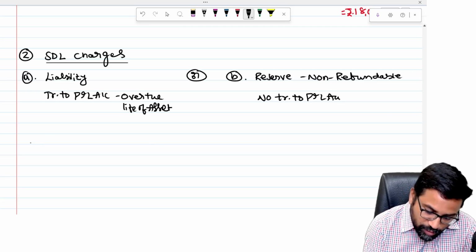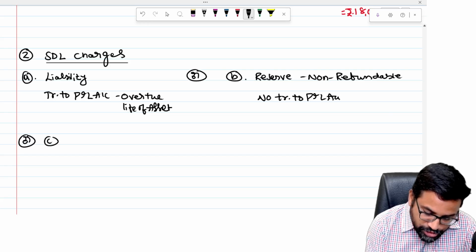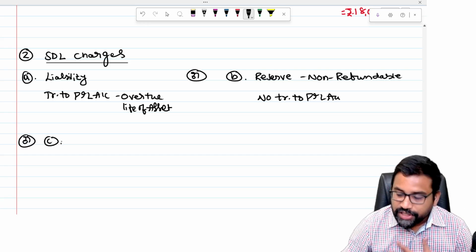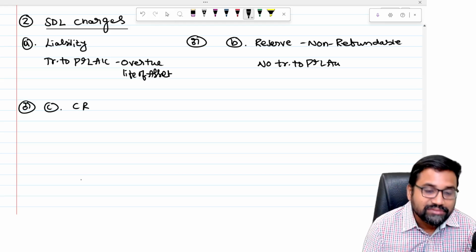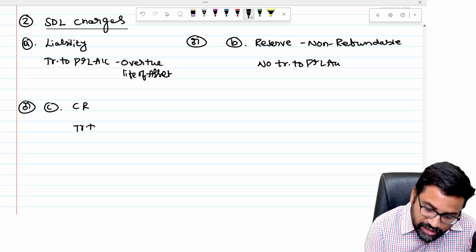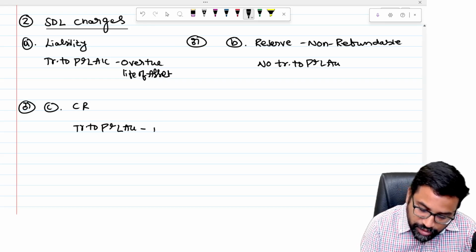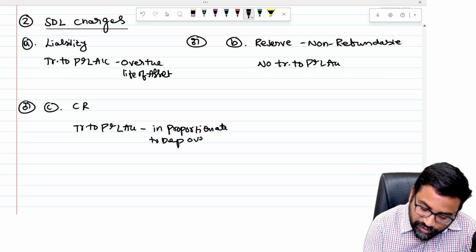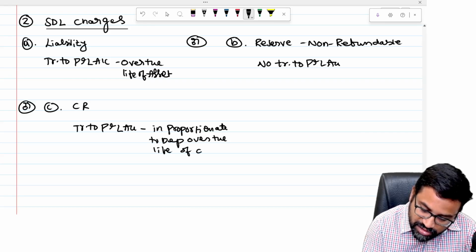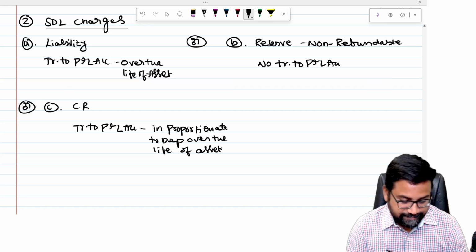Or you have one more option, sir. Option number 3: whatever the SDL charges received, treat it as capital reserve and transfer to the P&L account in proportion to depreciation over the life of the asset.